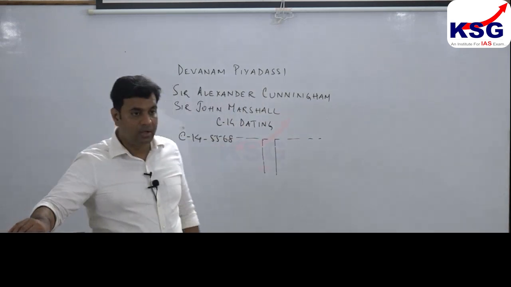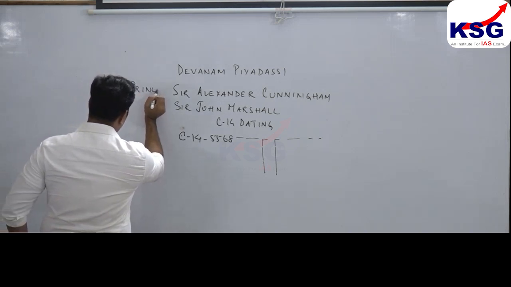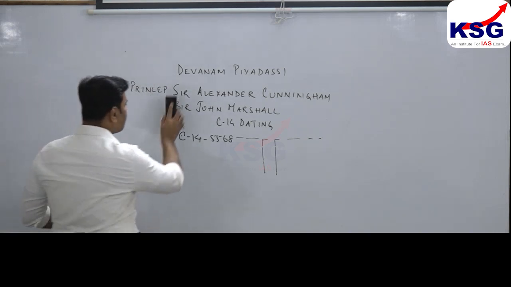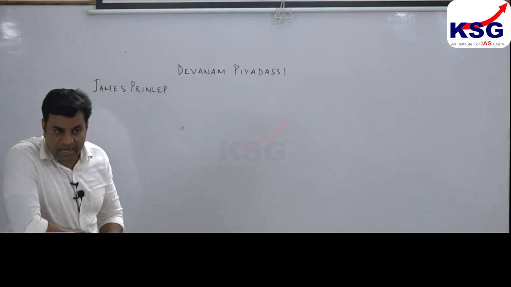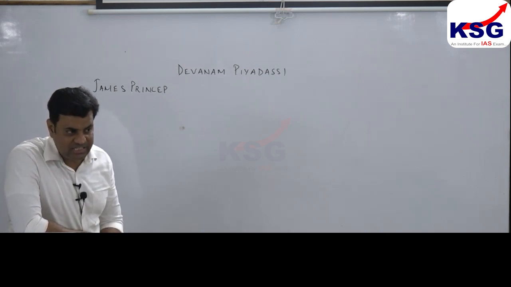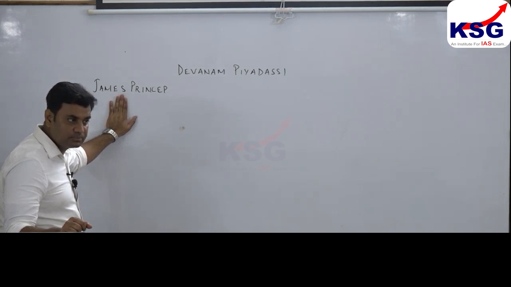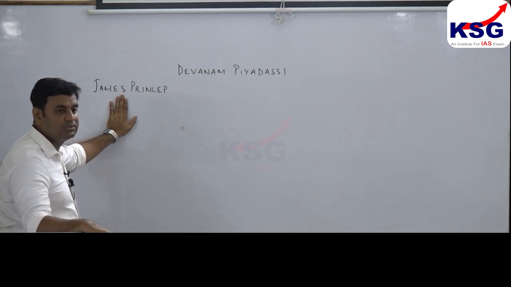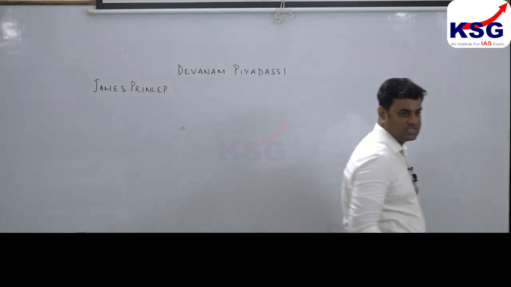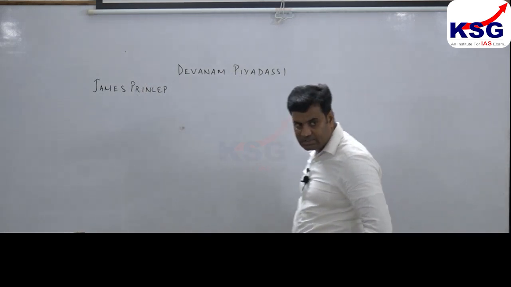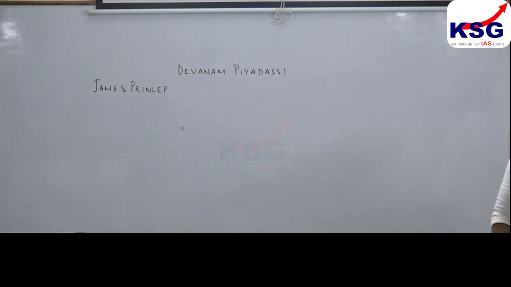Then this mystery was resolved by an officer of the British East India Company, James Prinsep, who argued that Devanam Piyadasi was a title of a great ruler, Ashok.